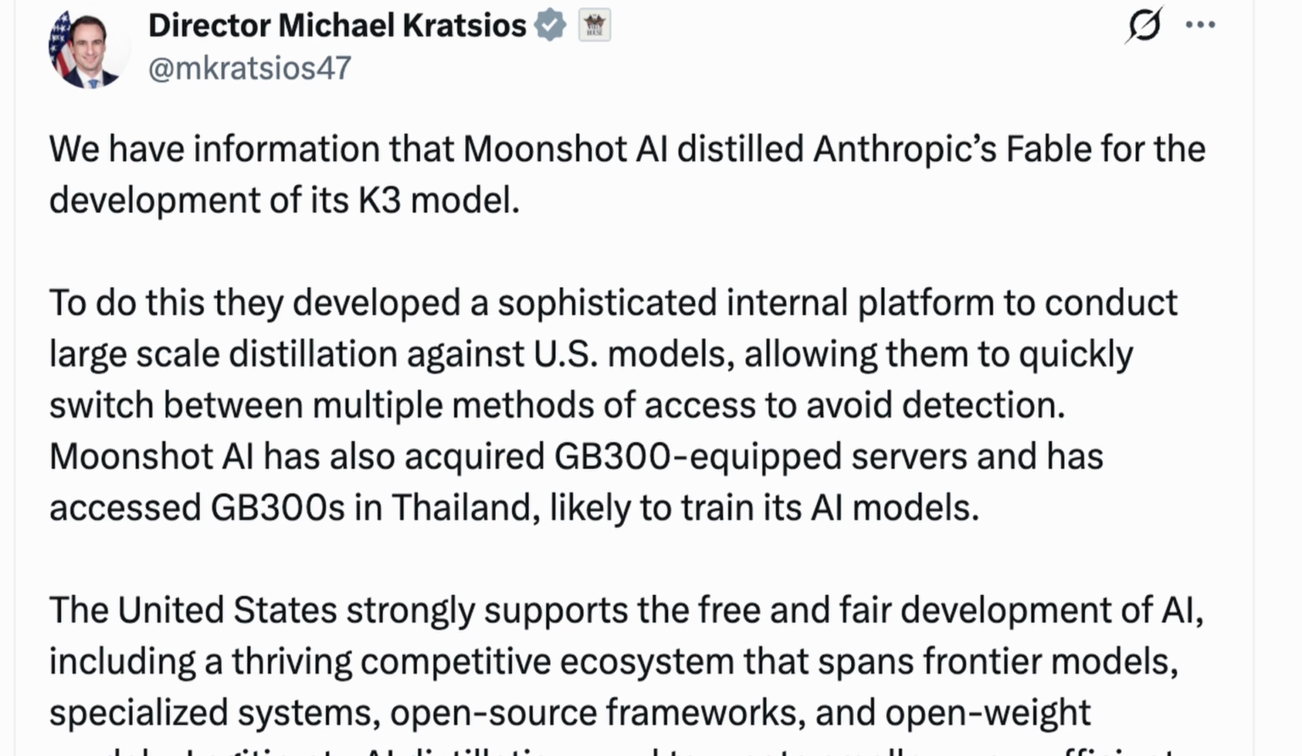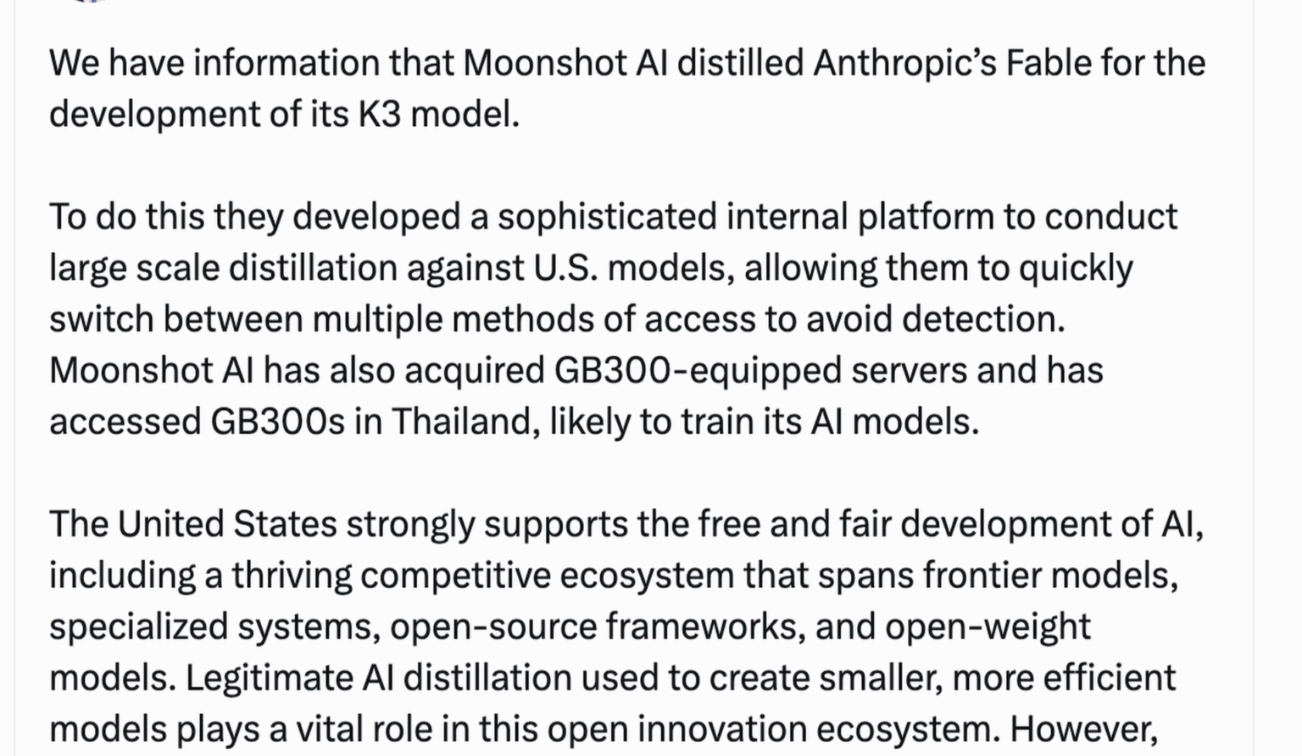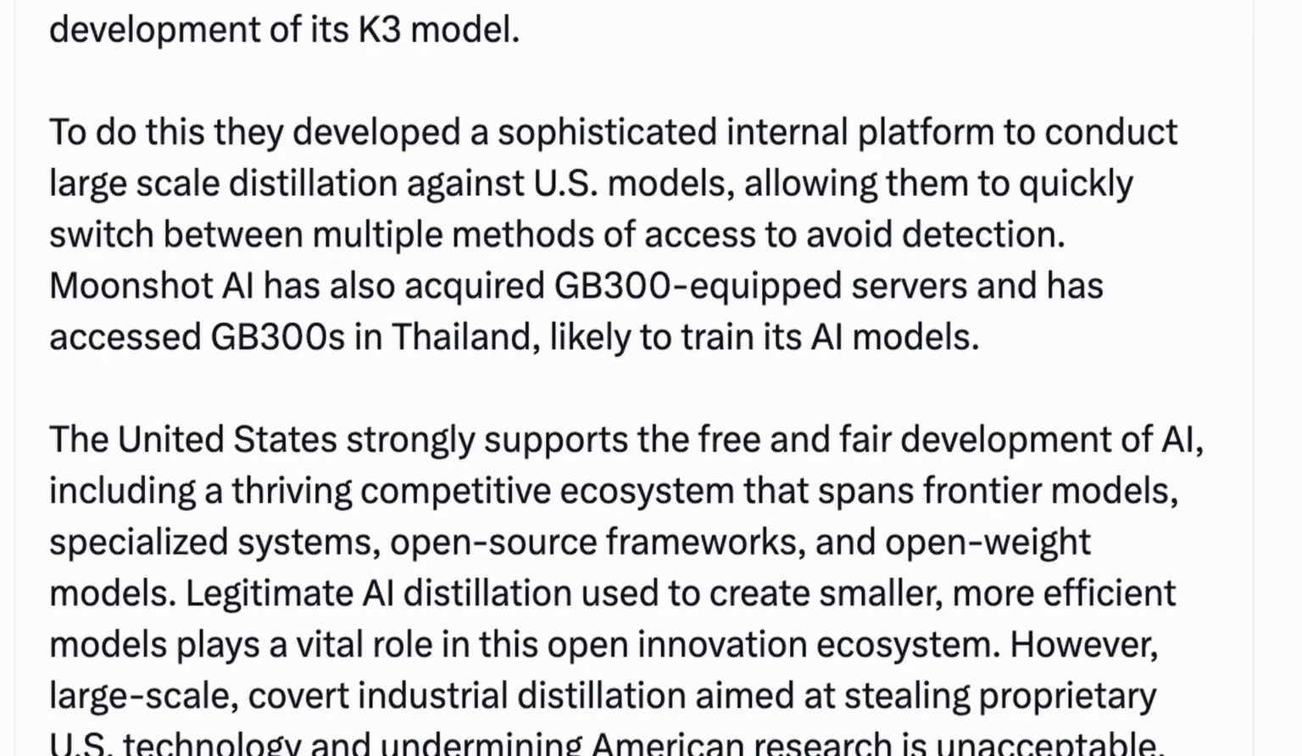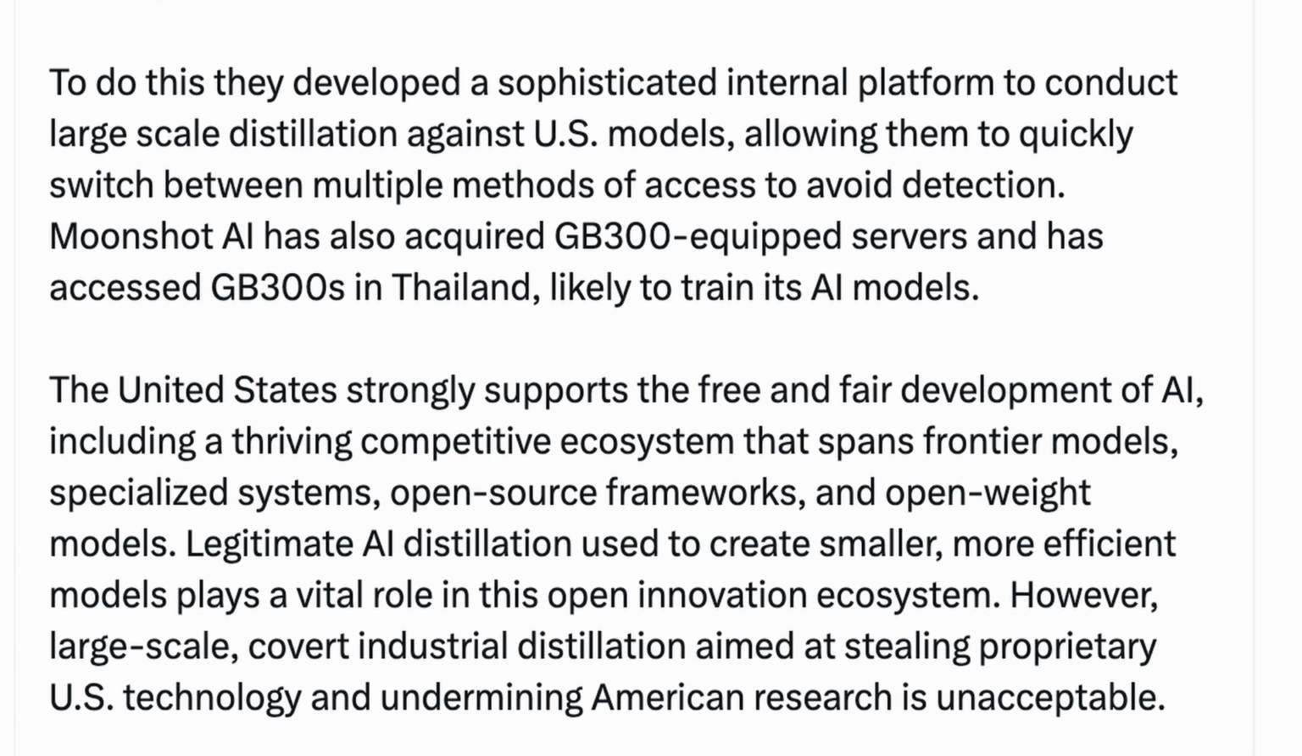Last week, the White House alleged that the Chinese startup had used AI distillation to build Kimi K3 by learning from Anthropic's latest frontier model, Fable. Anthropic has also claimed that it detected suspicious activity involving accounts that appeared to be extracting unusually large volumes of data from its API. According to the company, those accounts were later linked to Moonshot AI.